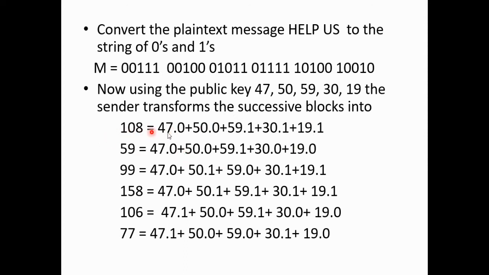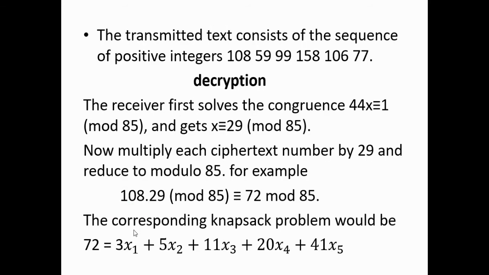If I take 47 into 0, 50 into 0, 59 into 1, 30 into 1, 19 into 1, where these are x1, x2, x3, x4, x5, this combination will be 108. Similarly, we can do it for the others. So we get 108, 59, 99, 158, 106, 77.